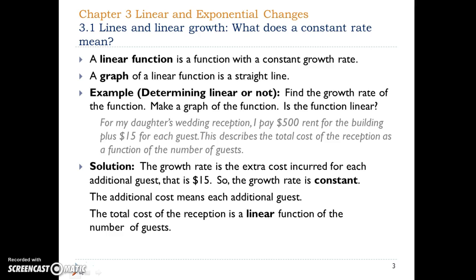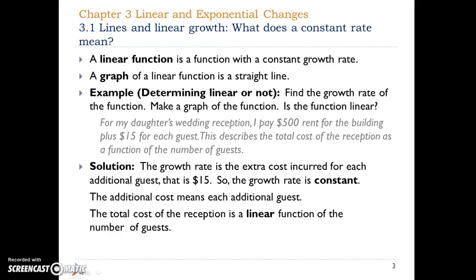If you remember, in Section 2.1, we talked about the average growth rate. Here, the average growth rate is constant. A graph of a linear function is a straight line. We can say that a function with a constant growth rate is a straight line.